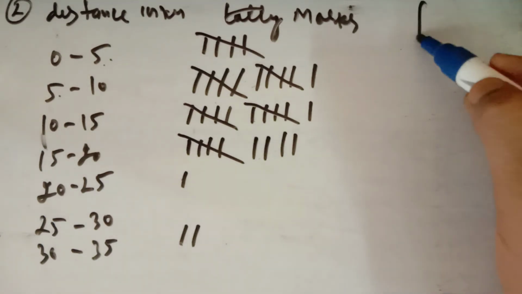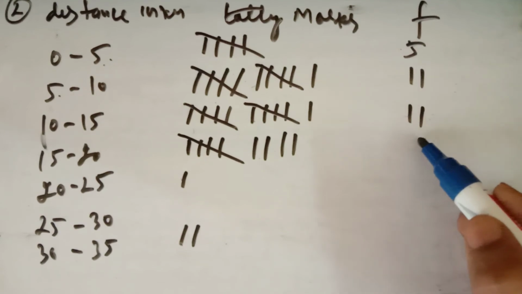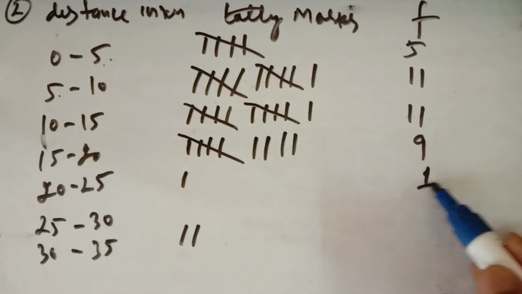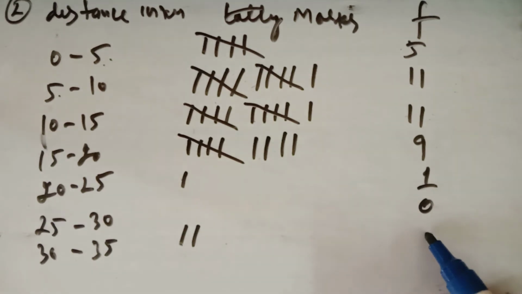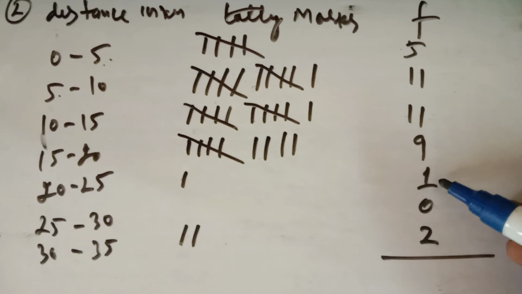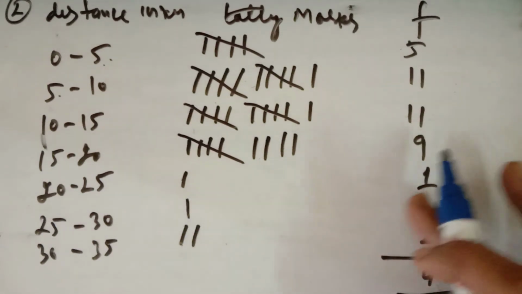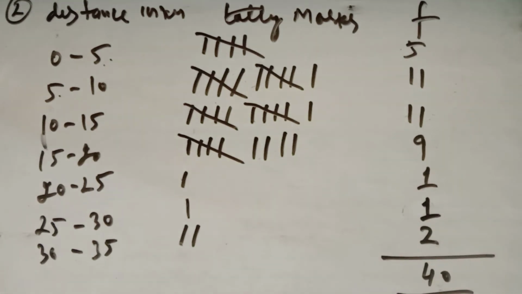So what is the frequency distribution of this? This is coming out to 5 times, 11 times, 11 times. It is 9, it is 1. 25 से 30 कोई नहीं है. 30 से 35 आपका there are 2. तो 5, 11, 11, 9, 1, 2 is the total 40. And you are getting 30. ये काउंटेड. सी इट वेरी केयरफुली. इसको एक बार और काउंट कर लीजिए.